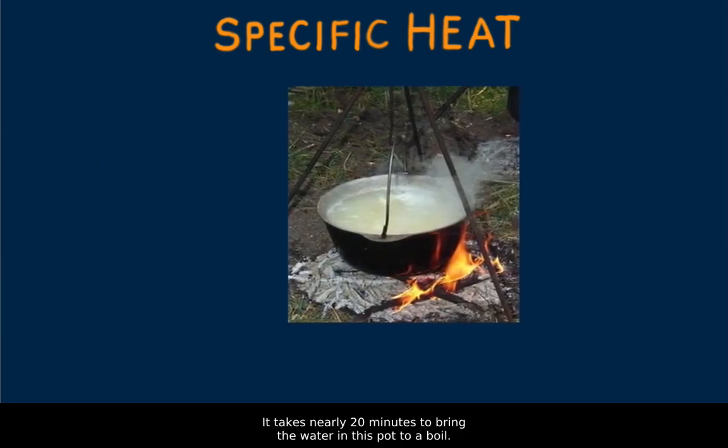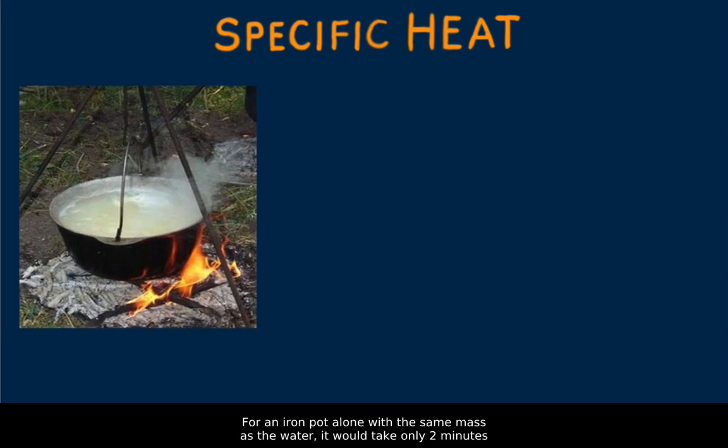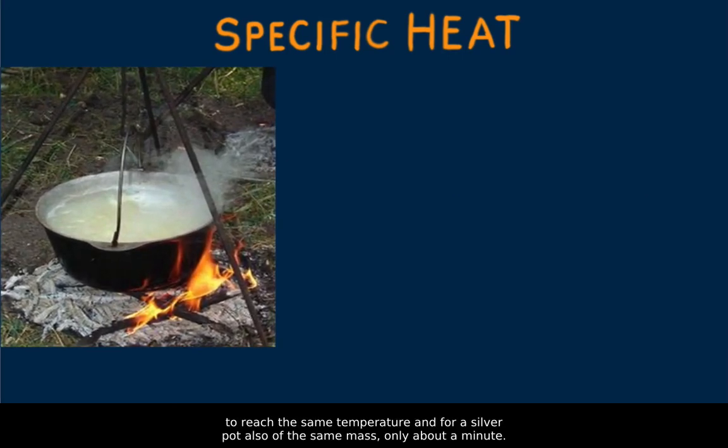It takes nearly 20 minutes to bring the water in this pot to a boil. For an iron pot alone, with the same mass as the water, it would take only 2 minutes to reach the same temperature. And for a silver pot, also of the same mass, only about a minute. Why do different materials require different amounts of heat to raise temperatures?